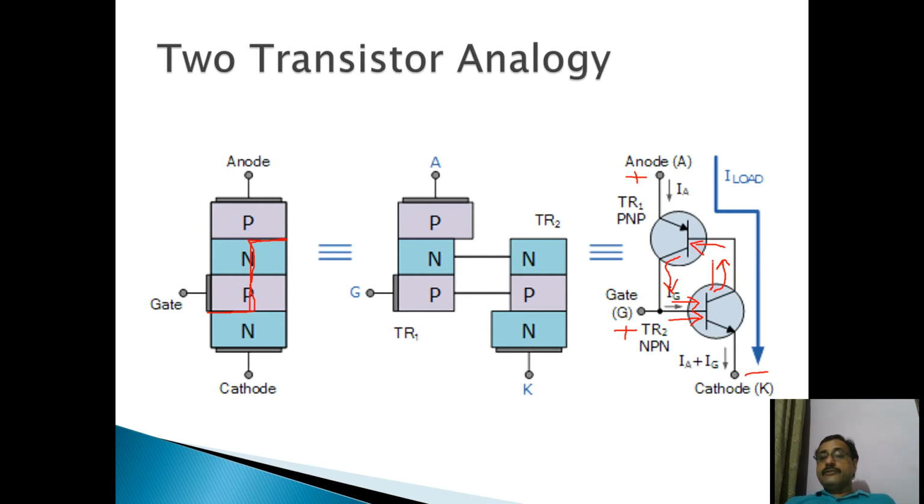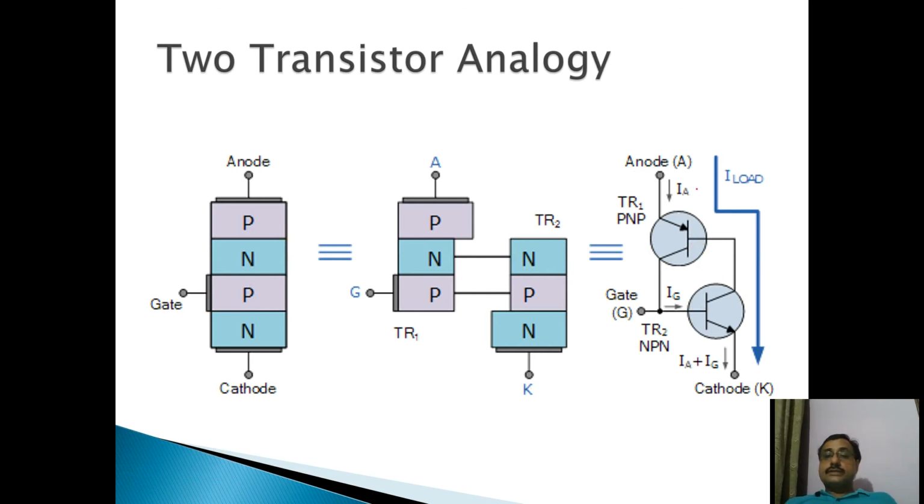Then it will give rise to more collector current. It will pass through the base of this transistor, again increase the collector current of transistor TR1, and again be fed to the base of the other transistor, and so on. A cycle will continue. This is a feedback loop. It will go on increasing. So ultimately what will happen is that these two transistors,